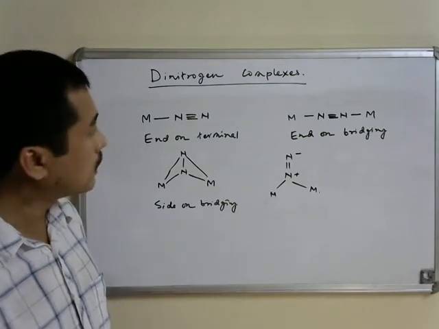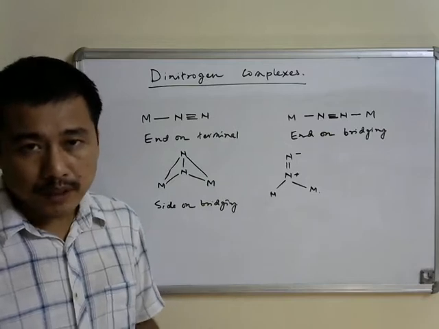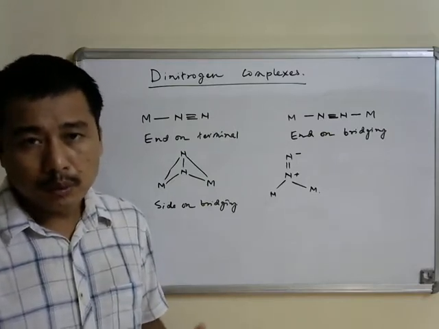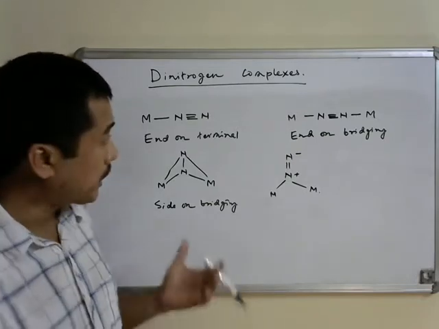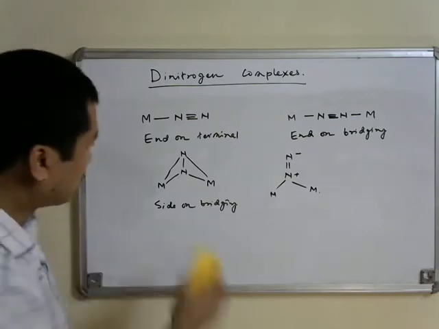Now we'll see the bonding in the case of dinitrogen complexes, or the orbitals involved in bonding, which interact with metal orbitals in metal dinitrogen complexes.